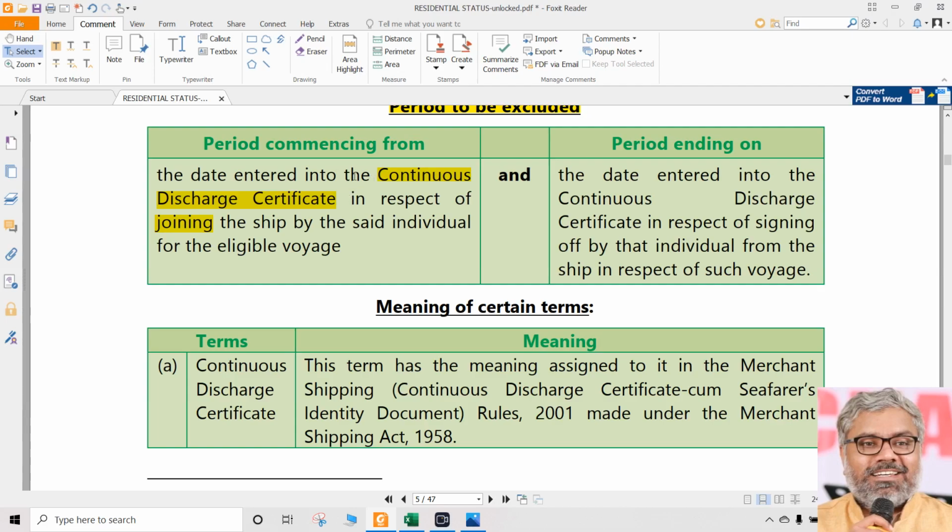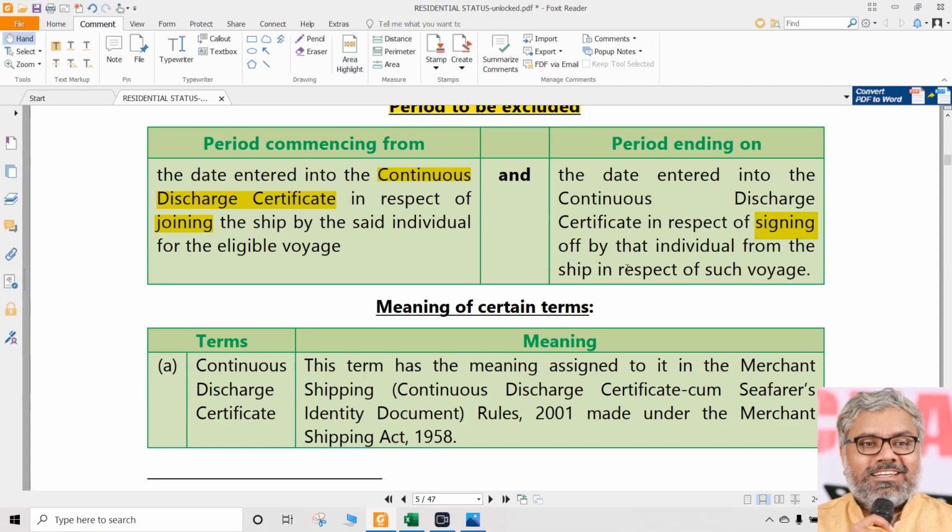So when will that exclusion start? Exclusion will start on the date when his name is entered in the continuous discharge certificate. That means he has left India as good as. Really? Yes, sir, all those things will not matter. As good as he has left India, the moment his name is entered in the continuous discharge certificate. Then, till what time? Till the time he signs off.